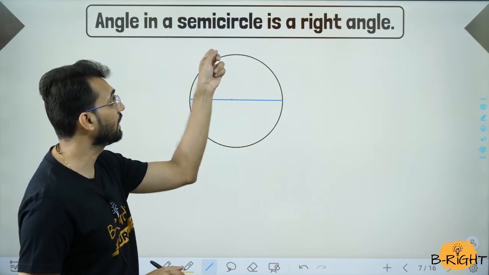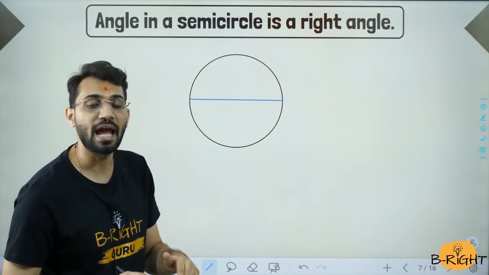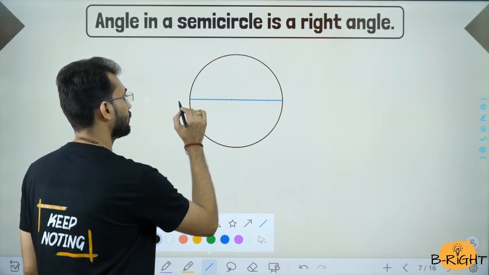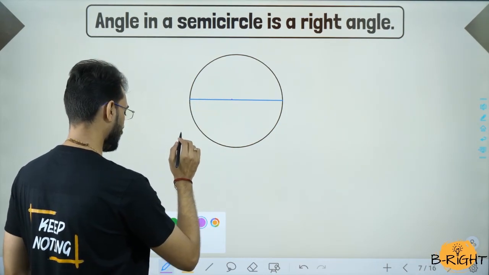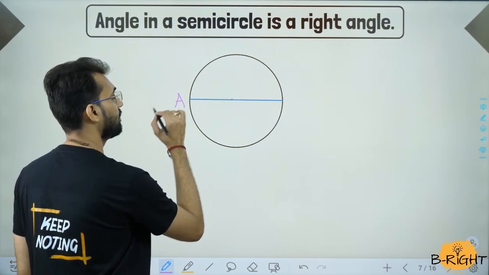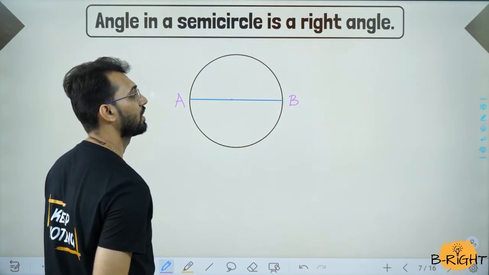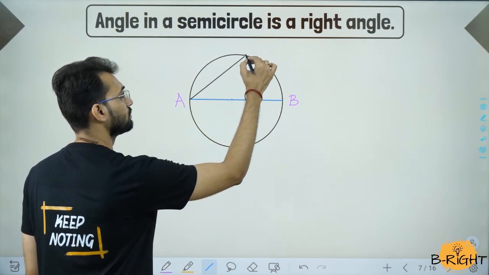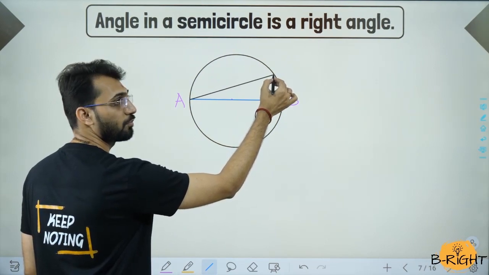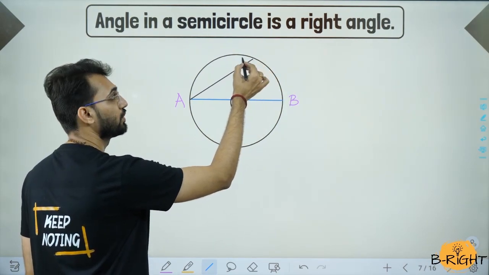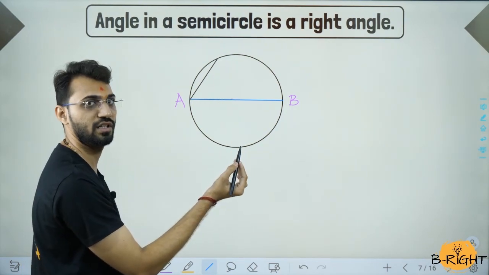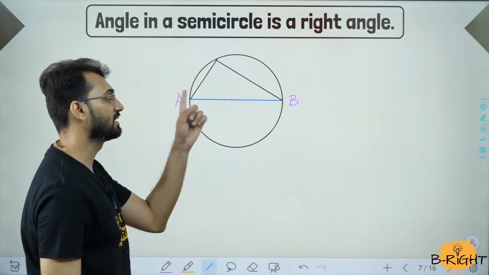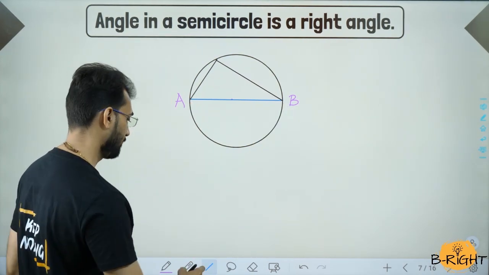Angle in a semicircle is a right angle. That means now we have to draw an angle inside the semicircle. We are going to label the points. The diameter is AB, and we are going to draw an angle. You can draw the angle anywhere, at a point here, or you can finish it up here, anywhere you feel comfortable. But from the same point, you have to connect it to point B. This is the angle made in the semicircle.